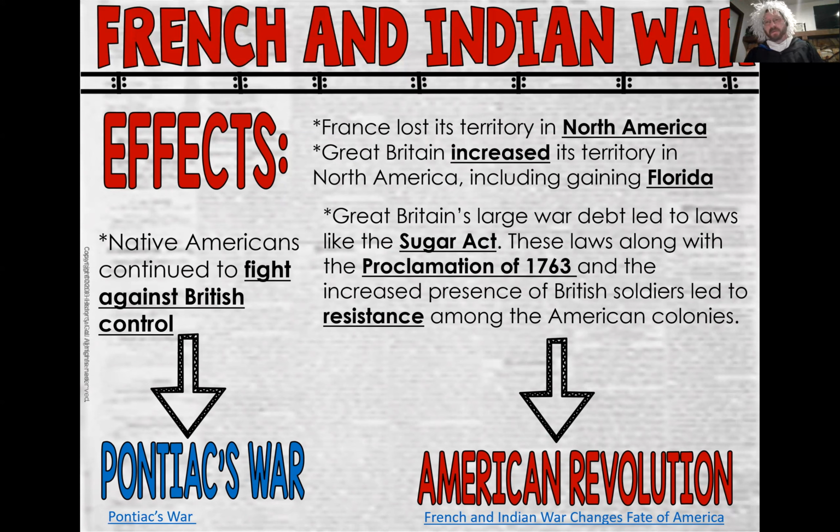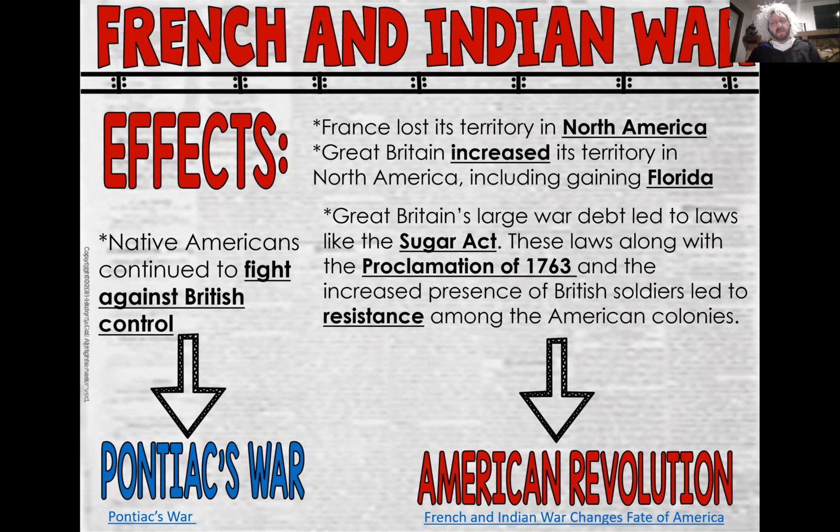It actually was a difficult situation for the British because you see, they were in a lot of debt to fight this war. And they looked at it and said, well, the colonists actually started this war, got their butts handed to them anytime they would fight. And, well, we had to step in and it cost a lot of money and a lot of debt. Well, leads to things like what's called the Sugar Act, which I know you'll get into later on.